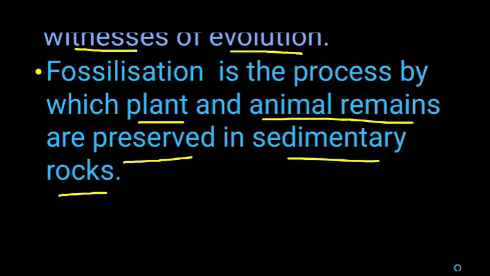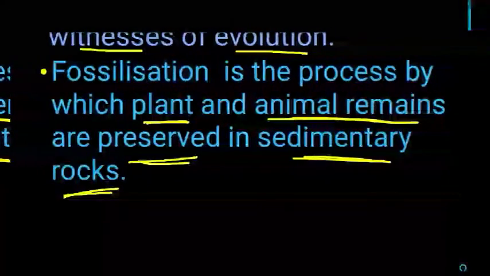That means the dead plants and animals found in the ancient earth get preserved in the different layers of the earth as sediment between the sedimentary rocks. So fossilization is the process by which plant and animal remains are preserved in the sedimentary rocks, in different layers of the earth.